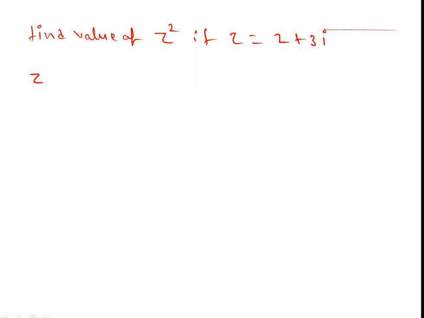It's a very easy question. If Z is equal to 2 plus 3i, then Z square is equal to the whole square. So using the formula of the whole square, what is the formula? A square plus B square plus 2ab. I am not writing it again and again. So 2 square plus 3i square plus 2 into 2 into 3i.